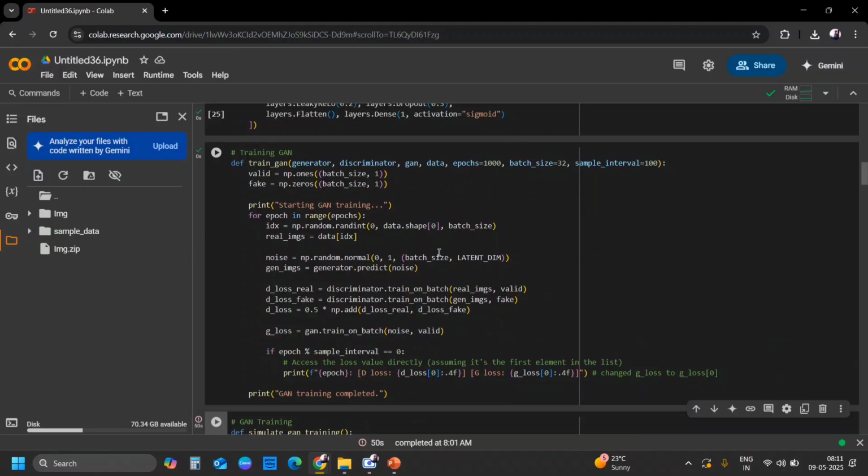The important part is training of the GAN. The GAN trains both models in a loop. Each iteration samples real images from the dataset and generates fake images from random noise. It trains the discriminator on both. Then it trains the generator using